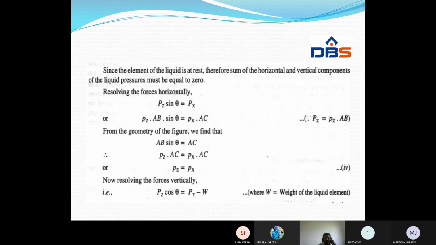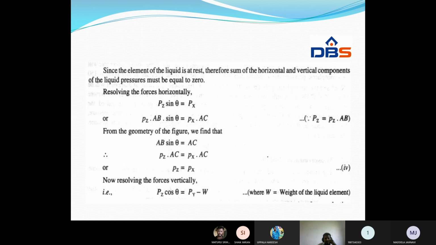Now resolving the forces vertically. If we resolve the forces vertically, what will we get? What are the vertical forces? The weight of the liquid is acting in downward direction, Py is acting in upward direction, and Pz cos theta is also acting vertically downward.